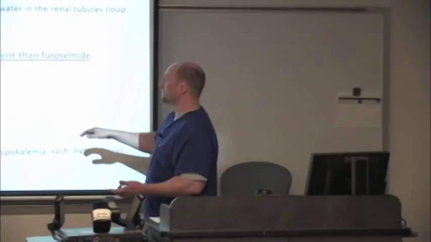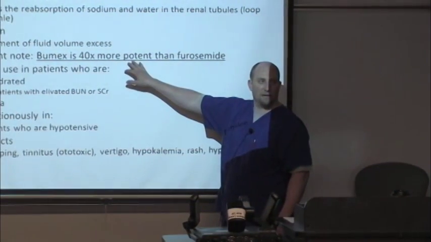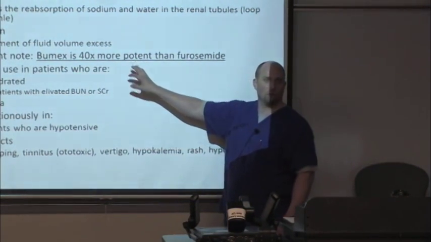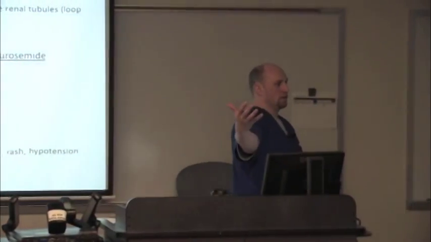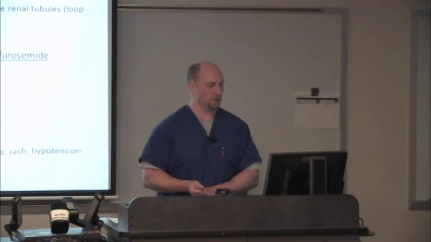So you need to understand a little bit of the differences. Bumex, the brand name for bumetanide, is a lot more potent than Lasix. 40 milligrams of furosemide is equal to 1 milligram of Bumex. So don't get that mixed up. You don't want to be drawing up 40 milligrams of bumetanide and giving it to a patient. You always want to make sure you know what drug you're looking at and how much you're drawing up. Volume-wise, you'd have to get a 60 cc syringe just to get all that Bumex in a syringe.